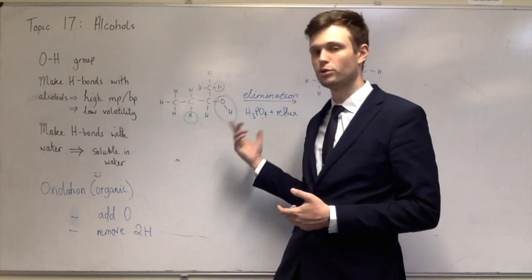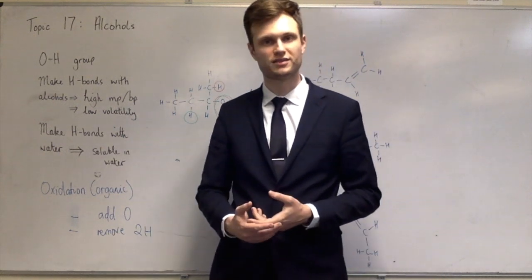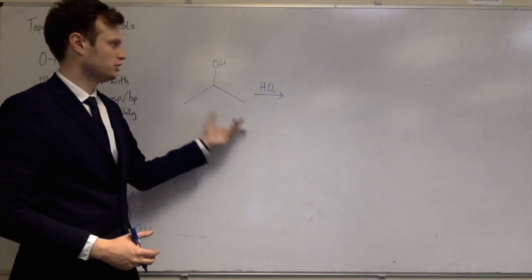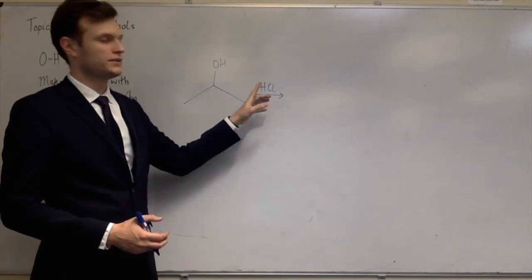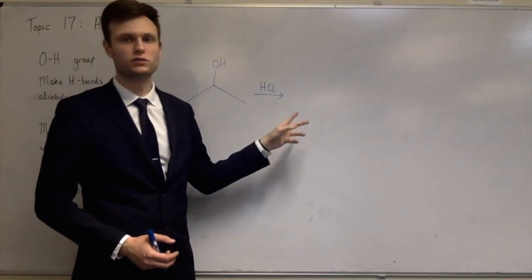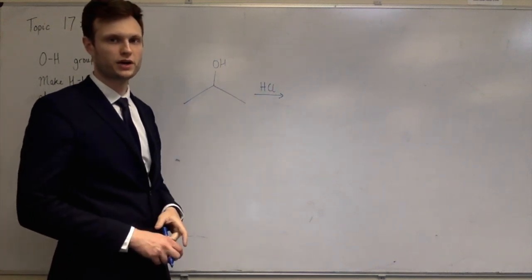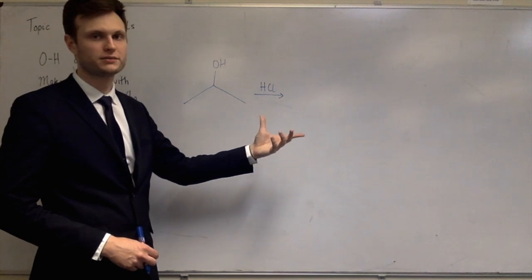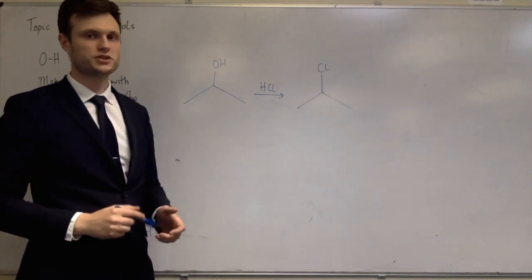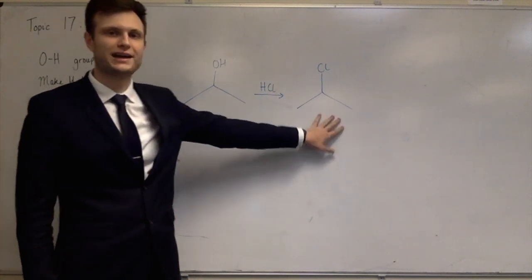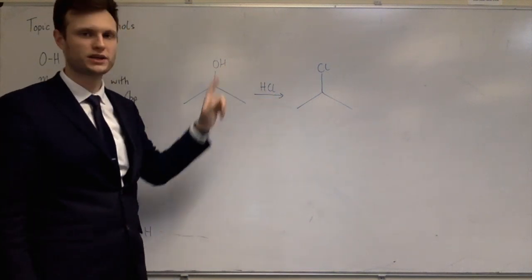So I'll give you an example of that substitution reaction. They're very simple. You just take the OH off and put the halogen on. So if I take propan-2-ol and add hydrochloric acid, then I've got the acid part, I've got the chloride ion, and the chloride ion will swap with the OH group to make 2-chloropropane and an OH minus ion. So in terms of the change in the organic molecule, it goes from being an alcohol to being a haloalkane. All you've done is swapped the chlorine with the OH.